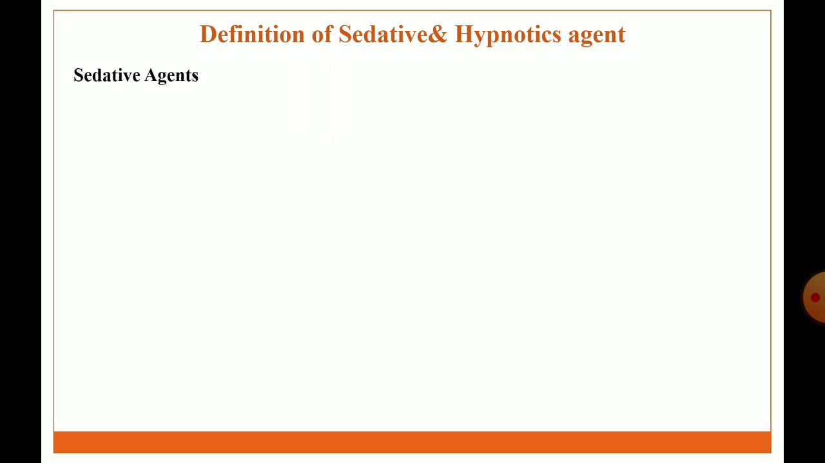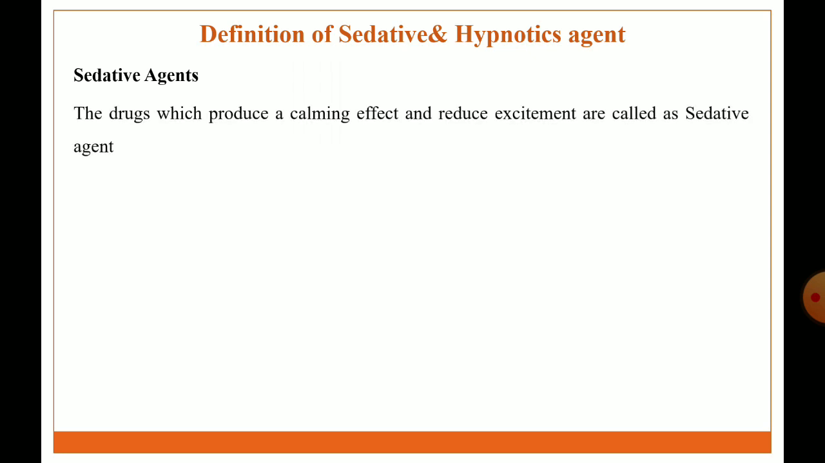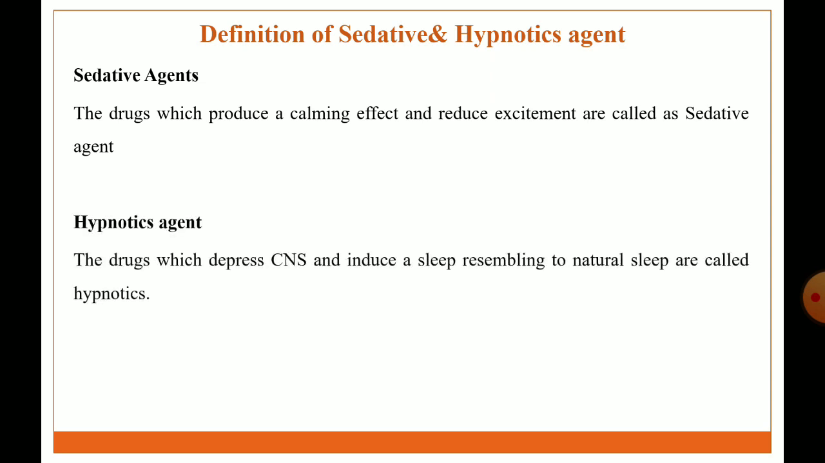First, the definition of a sedative agent: a drug which produces a calming effect and reduces excitement is called a sedative agent. Definition of a hypnotic agent: a drug which depresses the CNS and induces sleep resembling natural sleep is called a hypnotic agent. Examples of sedative hypnotic agents are diazepam, barbitone, phenobarbital.